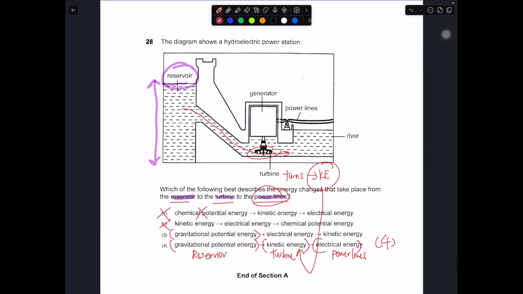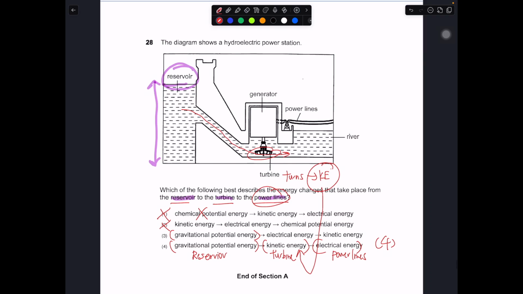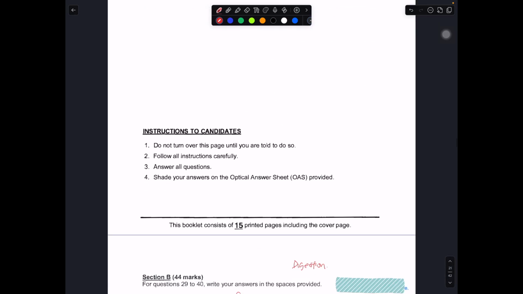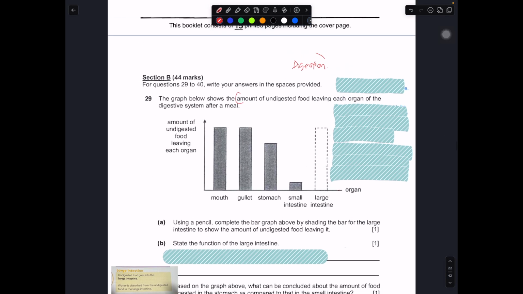Okay, so with that, we are more or less done with the MCQ. So now let's move on to the open-ended. Now we are moving to booklet B. So this is Pei Chun prelim paper for 2025. So let's take a look. So this topic is on digestion.